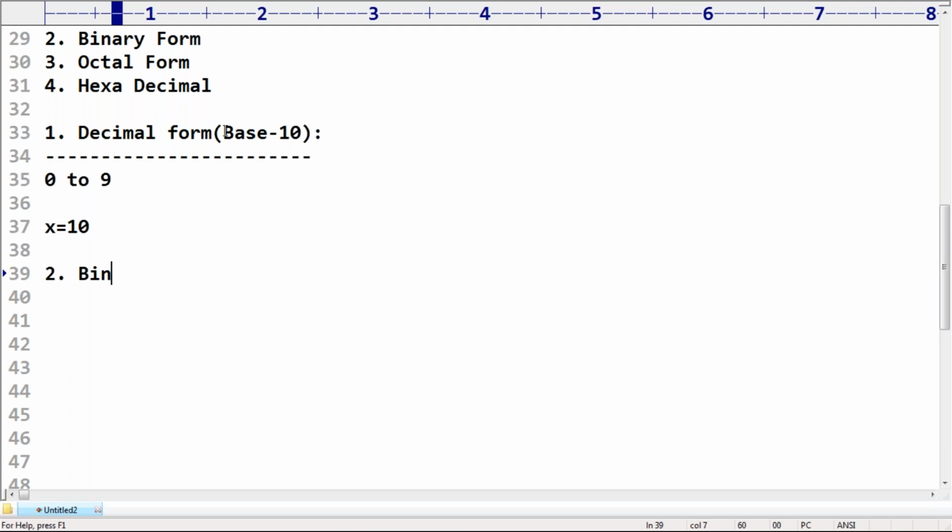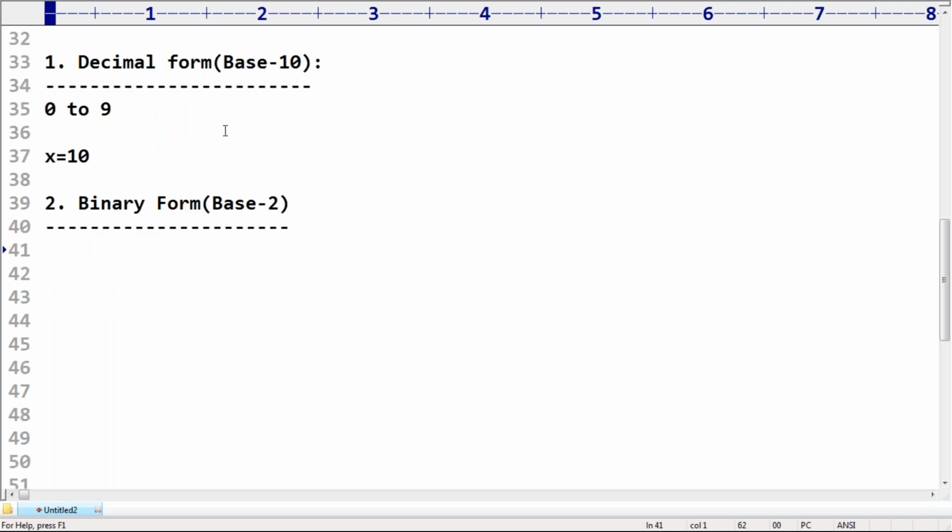Second one, binary form. Binary form means base 2. Anyone, can you please tell what the allowed digits are? 0, 1. Sir, if I take x = 1111 and print x, what is the output? Respond. x = 1111, print of x. What is the output?